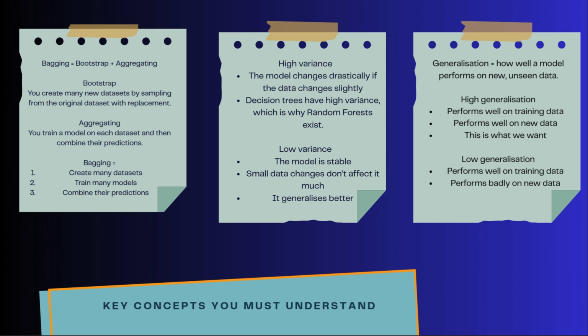Low variance is when the model is stable. Small data changes don't affect it much, and it generalizes better. An analogy is a student who understands the concept. They can handle new questions easily, and random forests reduce variance by combining many trees.